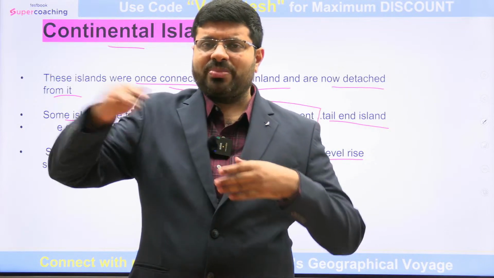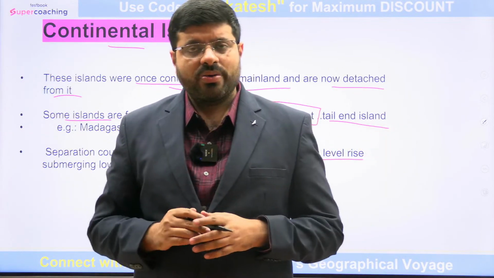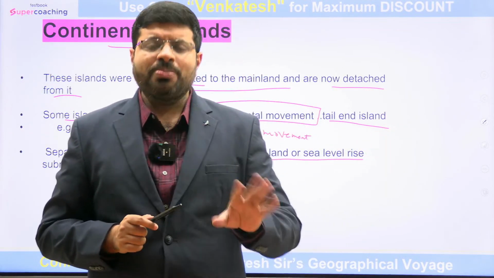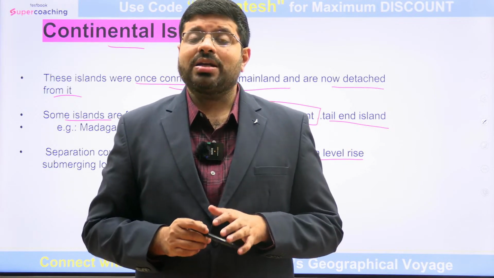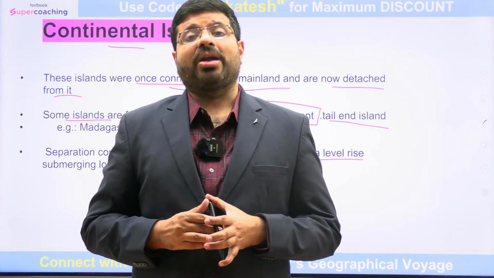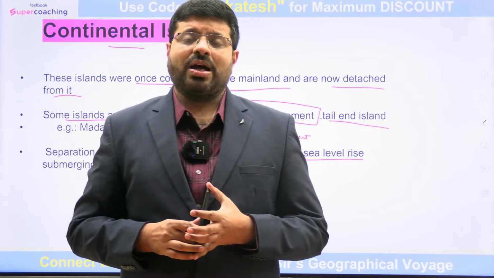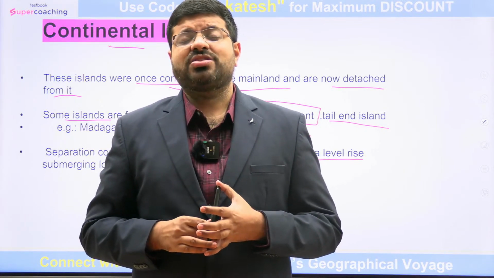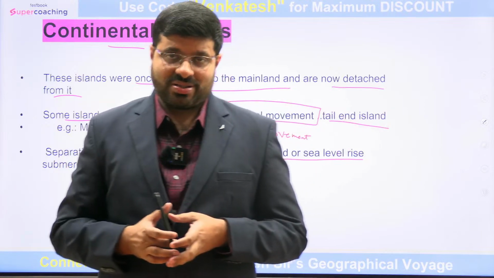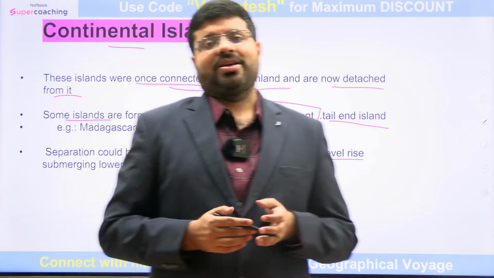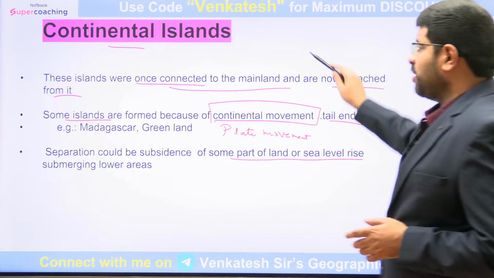Over a period of time, an ocean developed. So simply understand that certain islands were once connected with the mainland. As part of plate tectonics and various geomorphological forces, they got separated away. That is what we call a continental island.